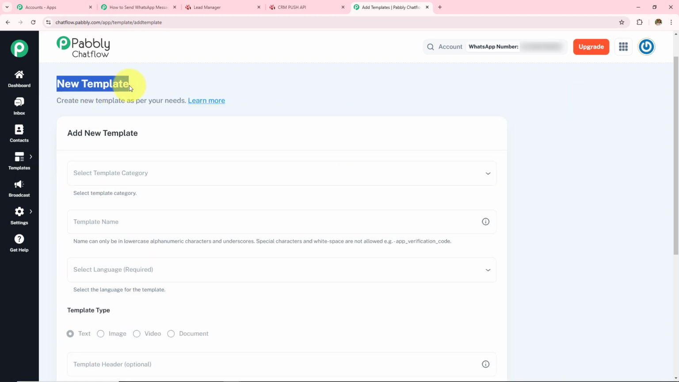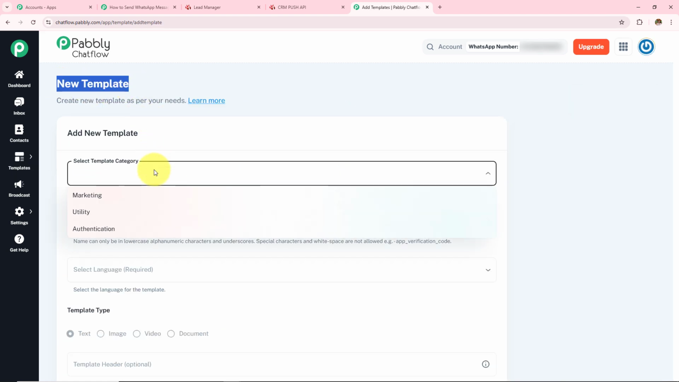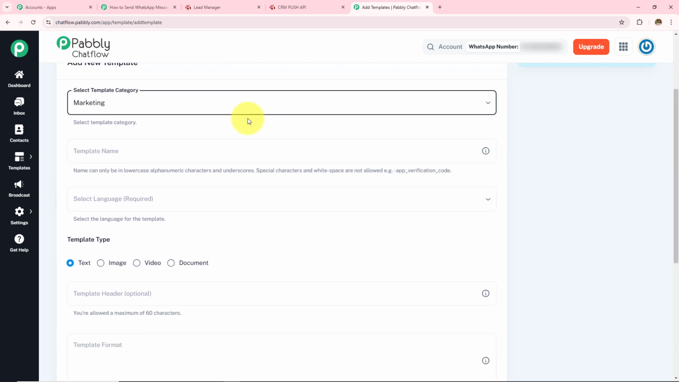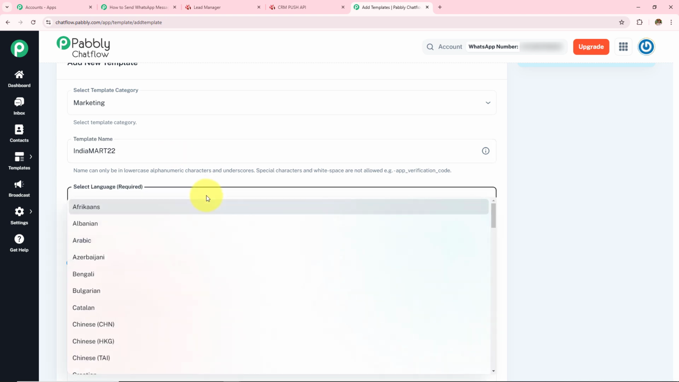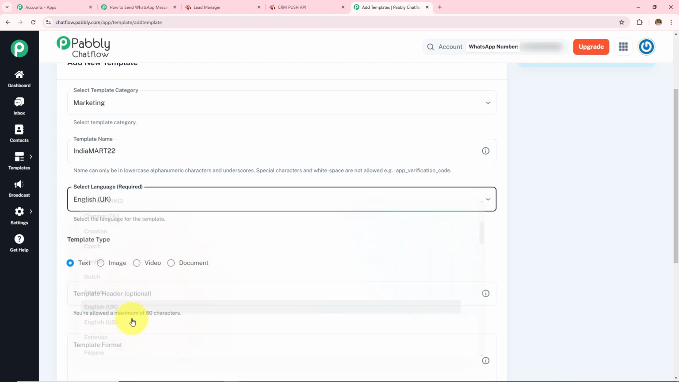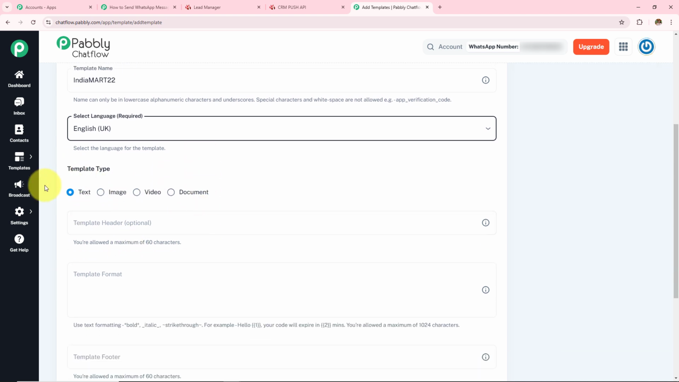Now under this new template, I have to first select the category. In this drop down, I can find all the categories. Here, let's say I just want to select marketing, and then I have to give the template name. Let's say the name of the template is IndiaMart 22, and then I have to select the template language. Let's say the language is English UK, and then I have to select the template type. I just want to enter the text, so I have selected text as my template type.